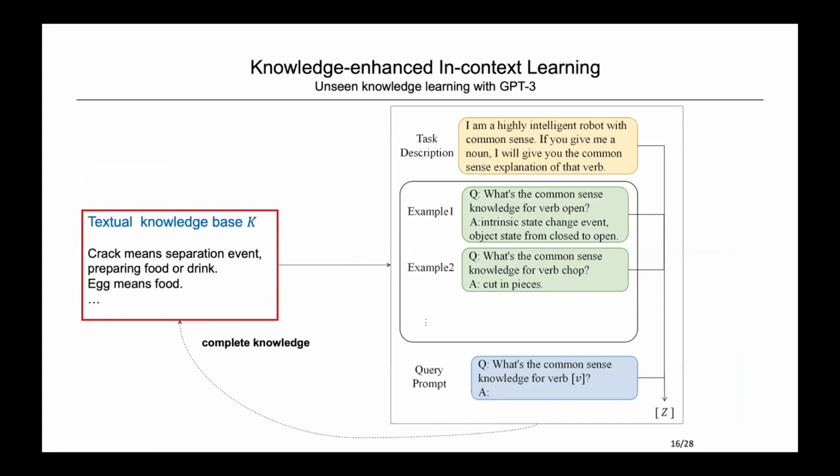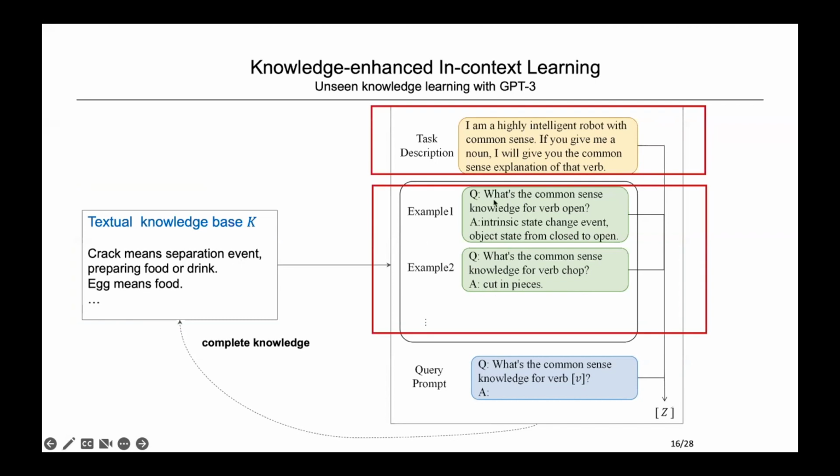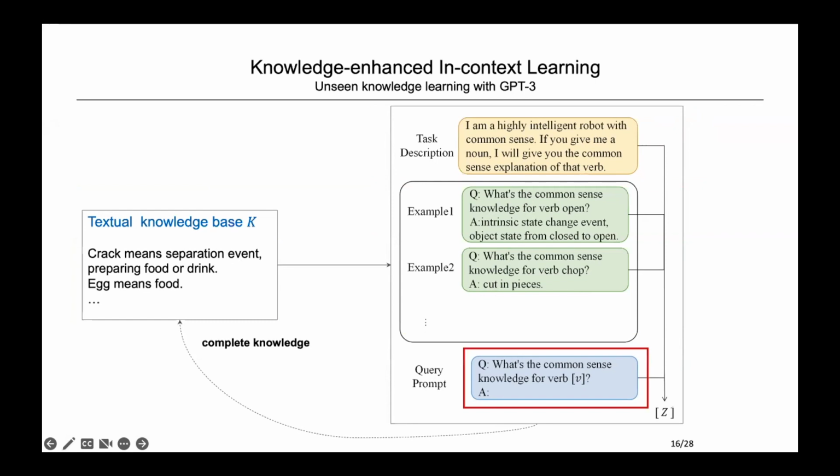But we know that the two datasets contain more atoms that don't have explanations in NoRob. So how do we get the knowledge for those items? What do we do here? We address this challenge by utilizing GPT-3 to learn previously unknown ontological knowledge. Our retrieved knowledge for verbs and nouns forms the A part, that's the answer part, in each question-answering pair. There are 19 example input-output pairs in total. Given the task description, the verb-noun examples and their knowledge definitions, and finally the query prompt, GPT-3 will generate its version of knowledge for a new word.